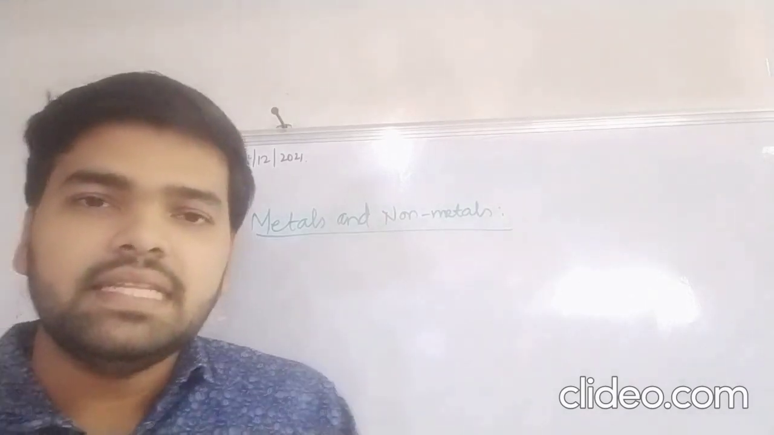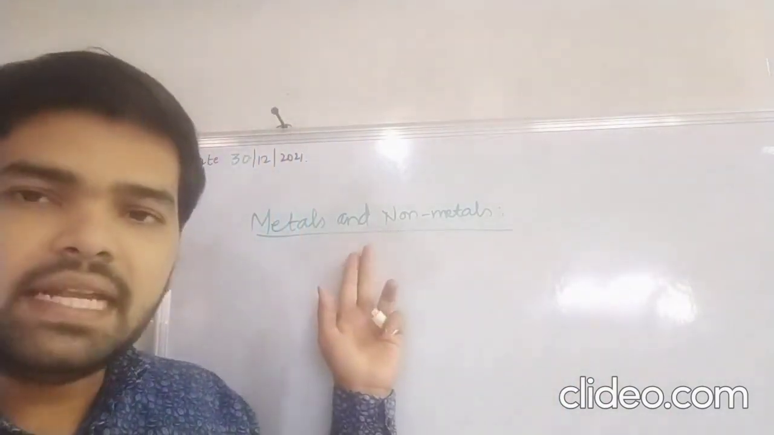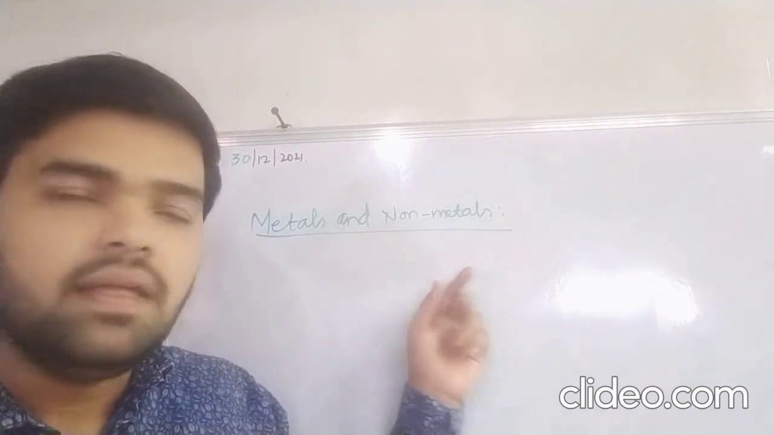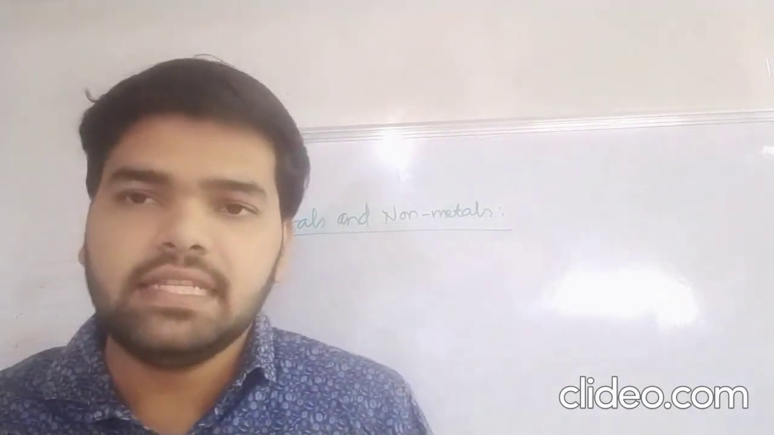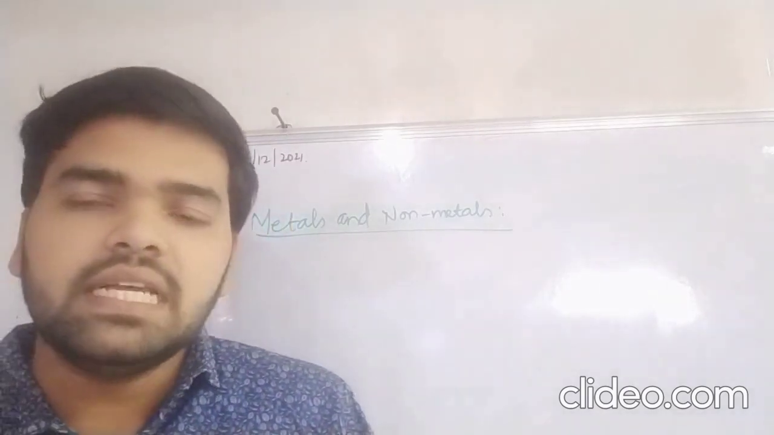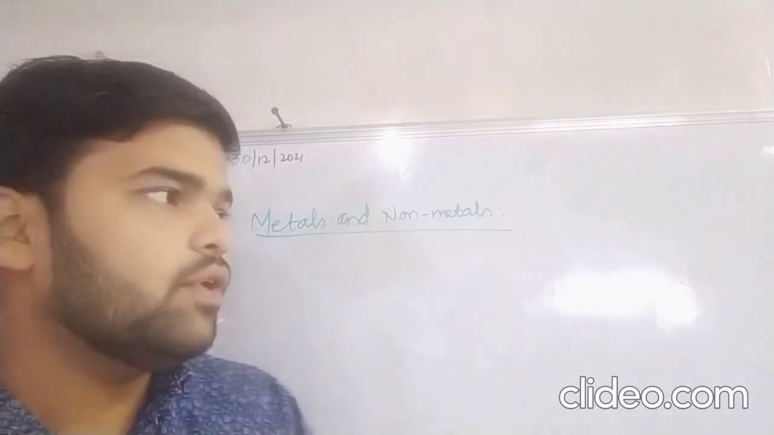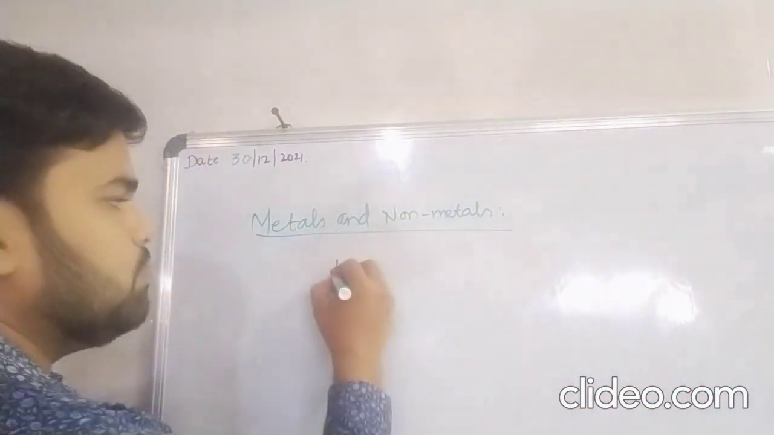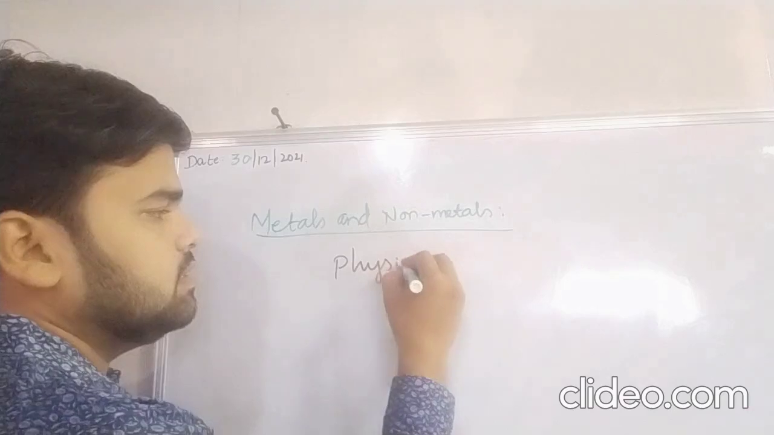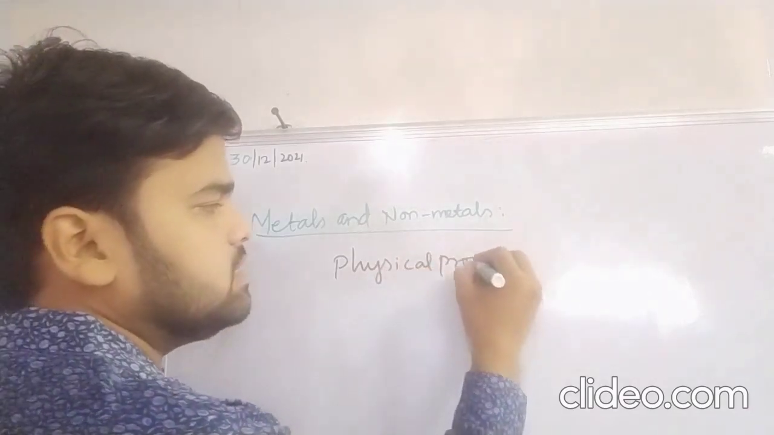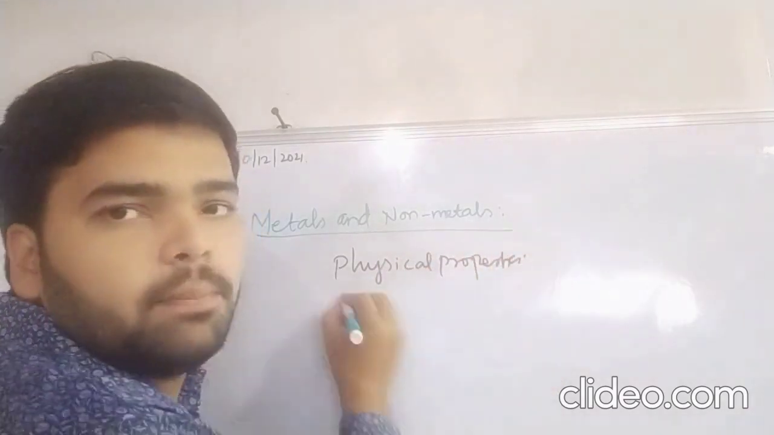Basically, materials are classified into metals and non-metals. How these materials are classified depends on their physical and chemical properties. For example, the various physical properties of metals. First we will talk about metals.